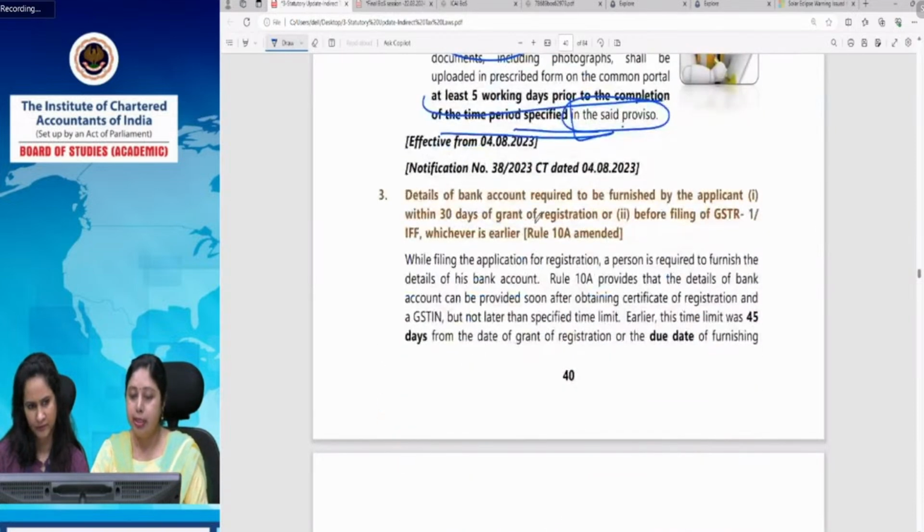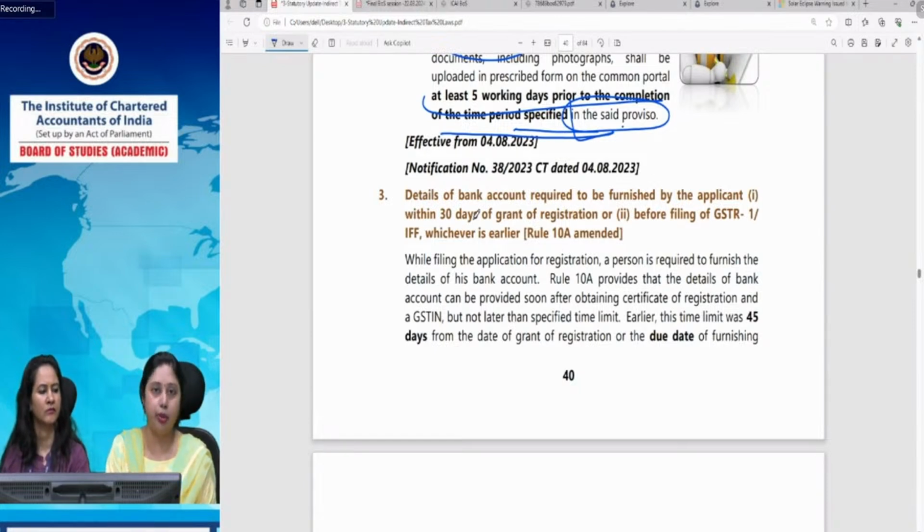Now, the third point says that the bank account is required to be furnished by the applicant within 30 days. This is Rule 10A, which earlier provided that for a person to be granted registration, he needs to furnish the bank account details while filling his application. But Rule 10A allowed an applicant to furnish the bank account details even within 45 days from the grant of registration. That means registration will be granted on a provisional basis, and after 45 days, he can furnish the bank account details. If he does not do so, then repercussions will follow.